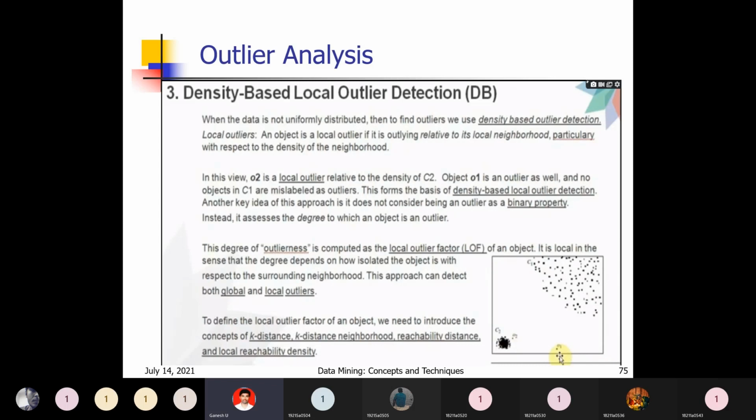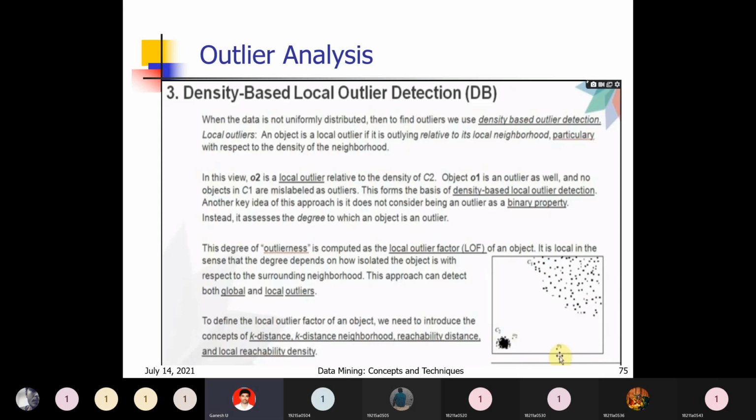We have to treat them as a cluster and these points as data points. When compared with C2, all elements are very near, so you consider it a cluster. O2 is not near to this, so you have to consider O2 an outlier.